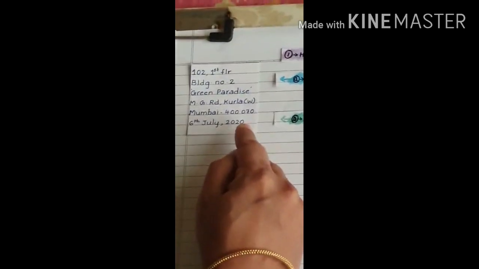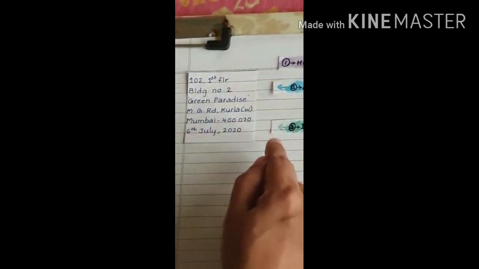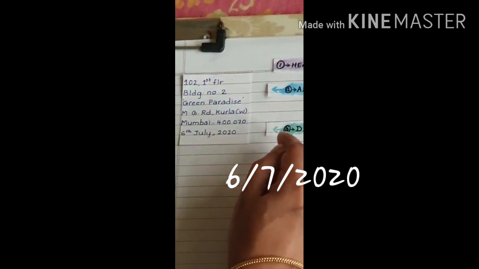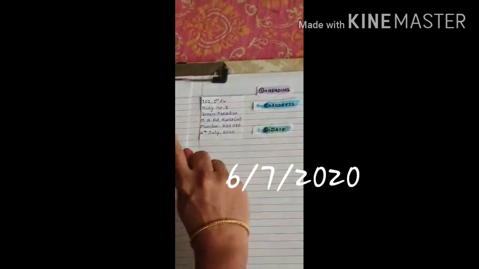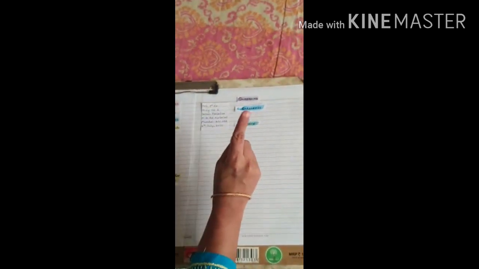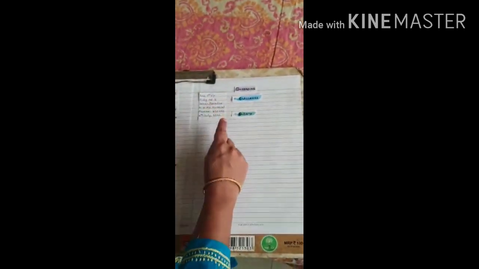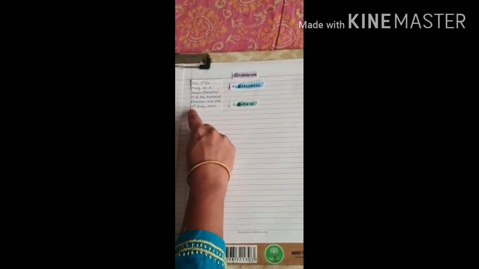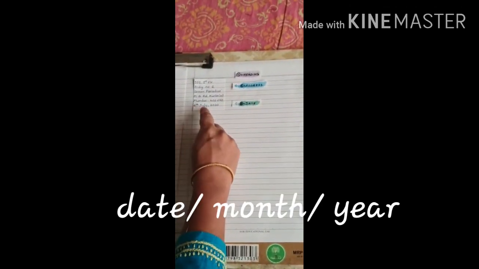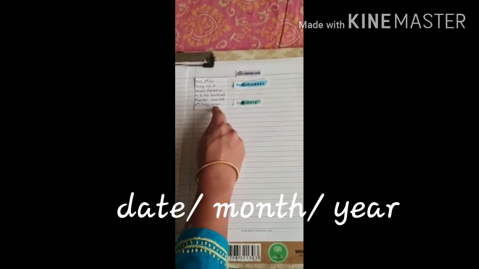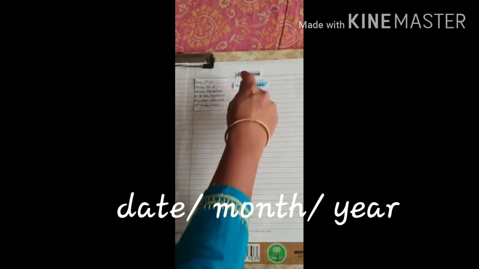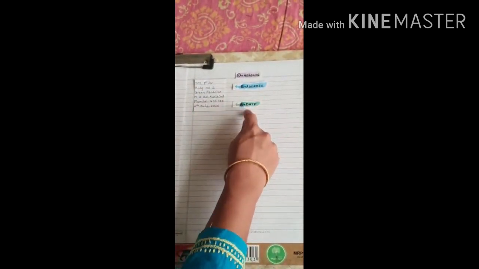Usually I have seen everybody writing it as 6-7-2020. That is not the way you will write a date in any letter. You should always write the date, that is 6th, then the month July, and then the year. I hope this part is very clear to you, the heading part which includes the address and the date.